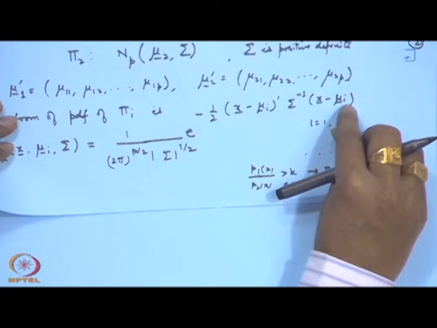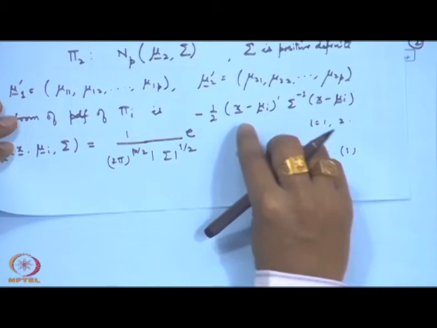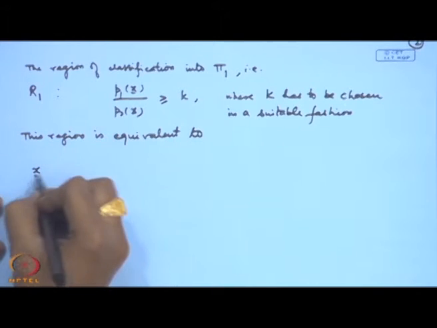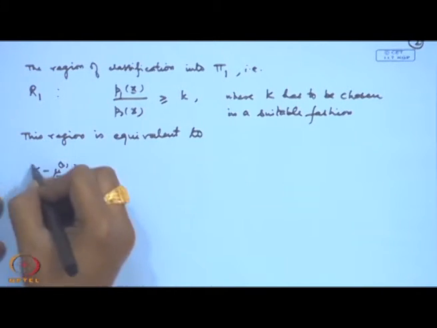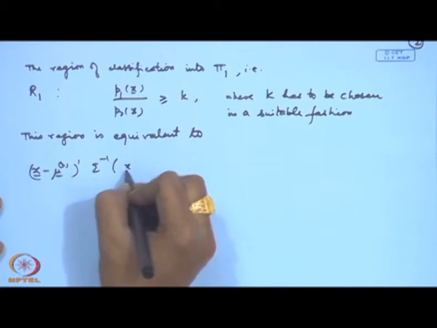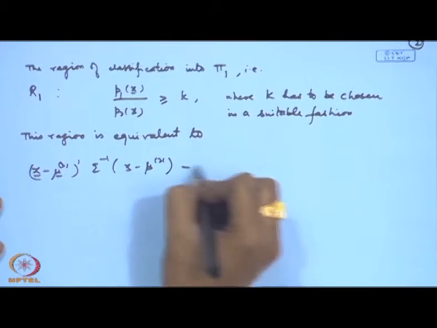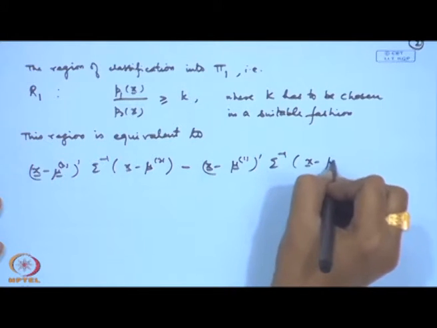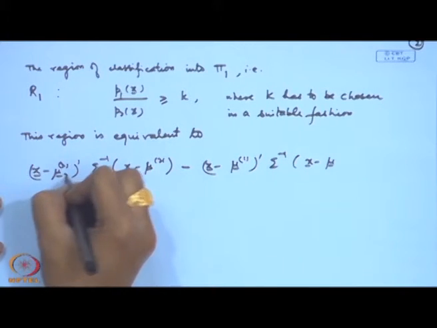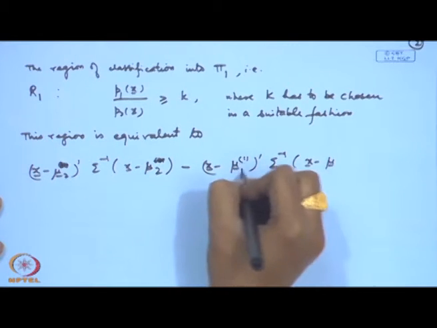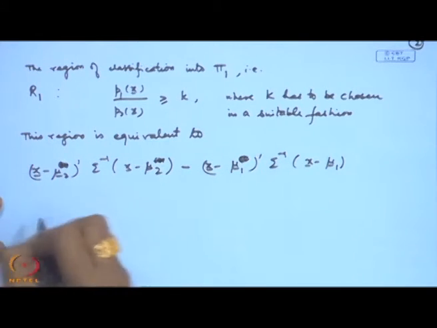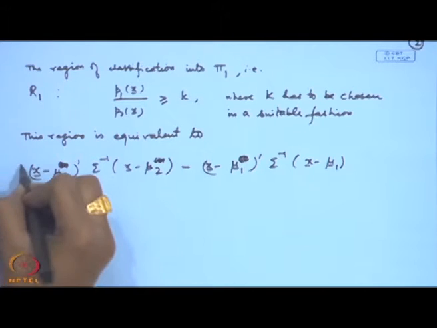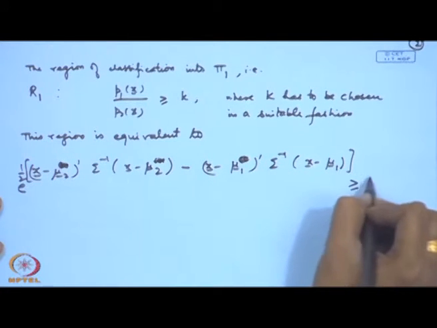So, if I write the ratio here, it will become something like this: x minus mu 2 prime sigma inverse x minus mu 2 minus x minus mu 1 prime sigma inverse x minus mu 1, this I have noted here, and you are getting e to the power half of this greater than or equal to k.